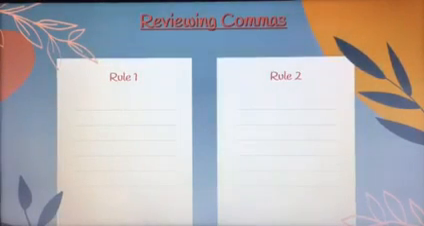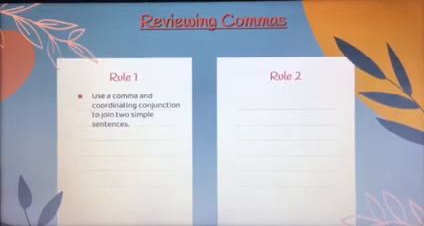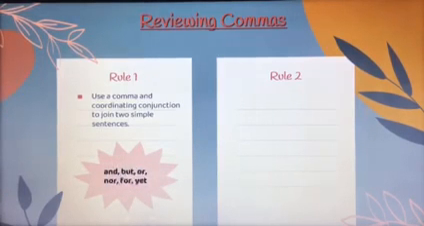All right, we are talking today about reviewing commas. So we've already talked previously about the first two basic rules of commas. The first one was to use a comma and coordinating conjunction to join 2 simple sentences. And we talked about that a little bit in yesterday's lesson with correcting run-ons. You have to use a comma and coordinating conjunction. These are your coordinating conjunctions.